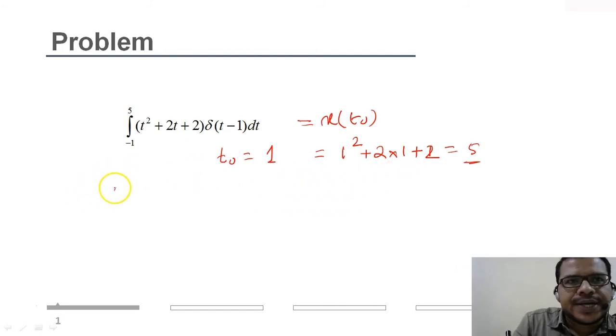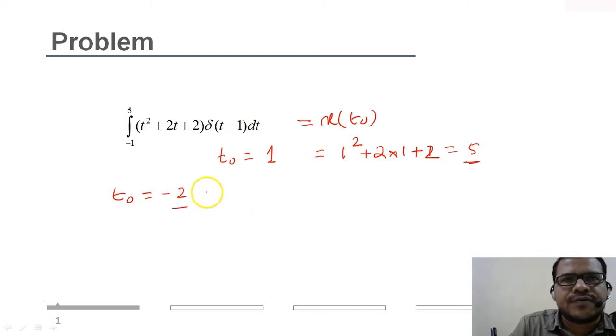Now if I take one instance, that is t equal to minus 2, first check if this time instance lies between minus 1 and 5. It is minus 2 and it doesn't lie between minus 1 and 5. Hence the value of the integral will be 0, as the impulse function doesn't lie within the integral limit that is defined.